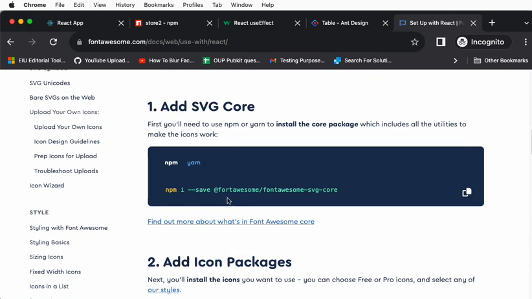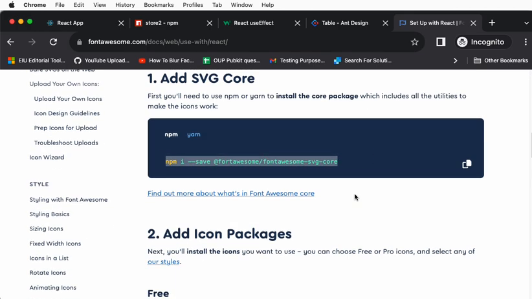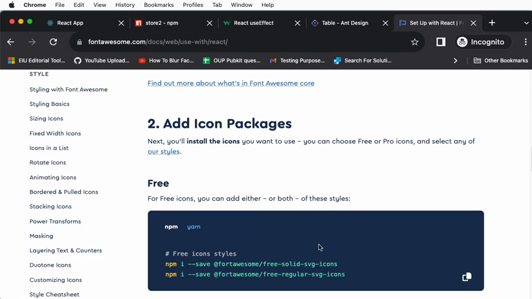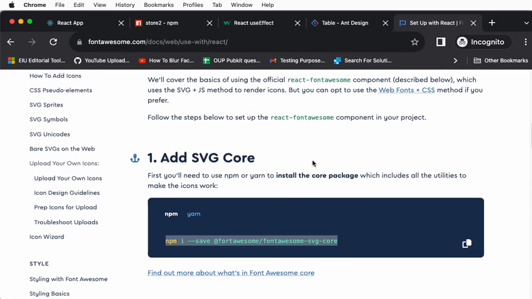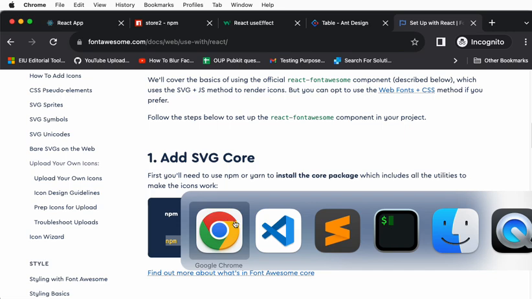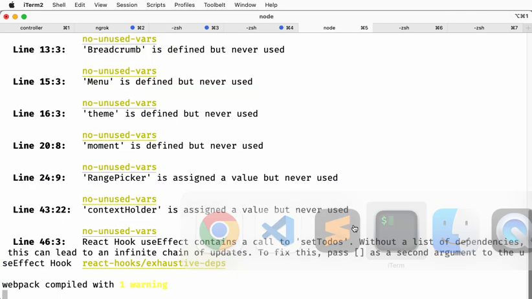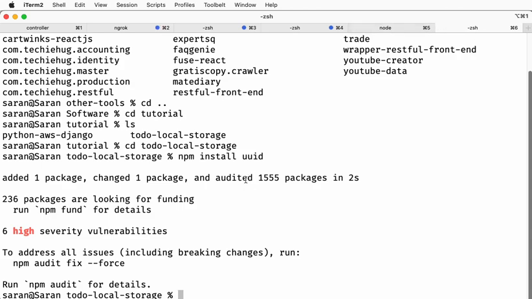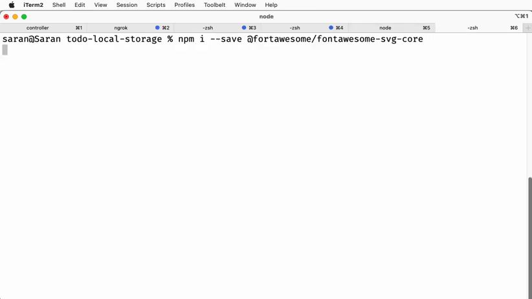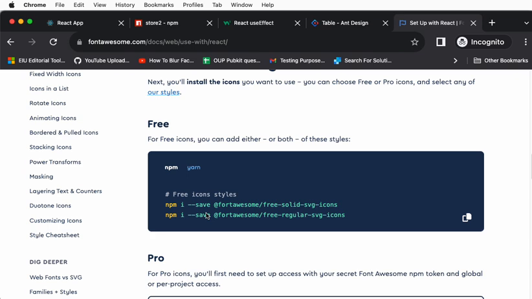Okay, SVG core and add icon packages. They have plenty of things. Add icon package. This is SVG core. First, you will need to use npm or yarn to install the core package for all icon-related work. They say first you need to install this. Okay, go and install this one. It may take a little while, so please wait with me and copy the other two things.